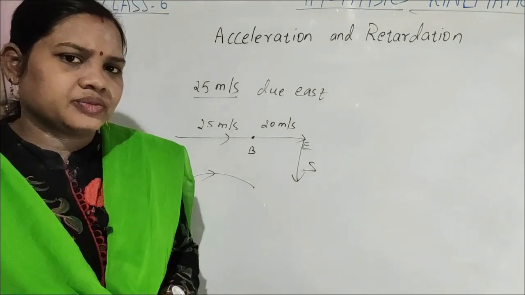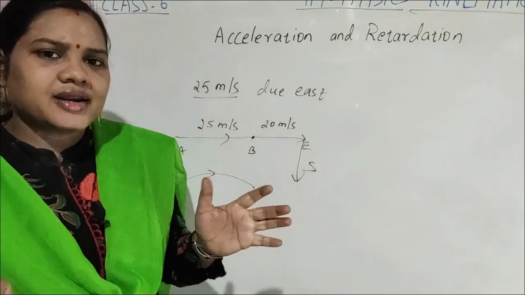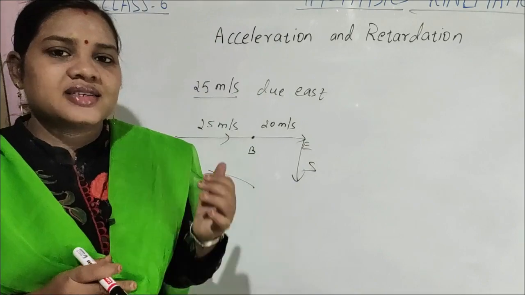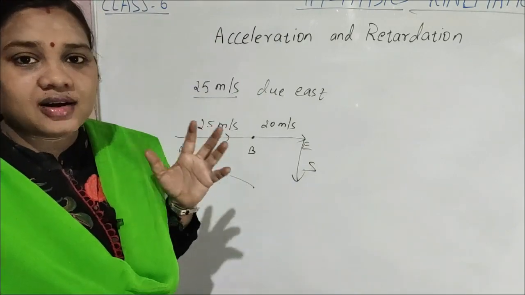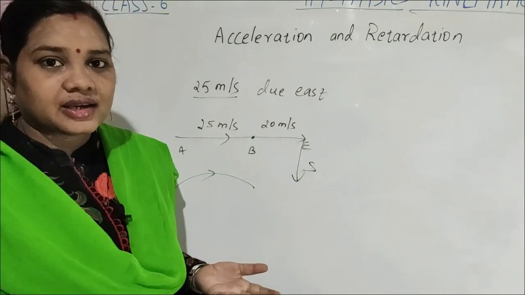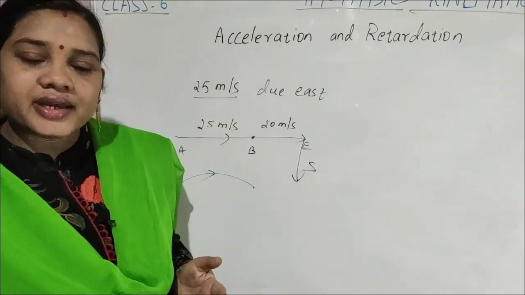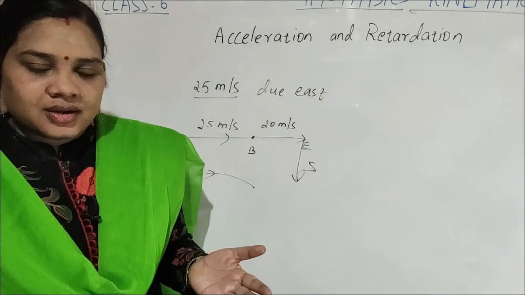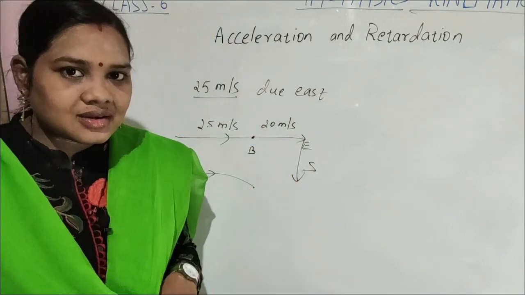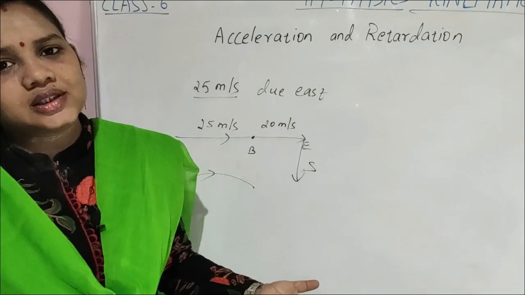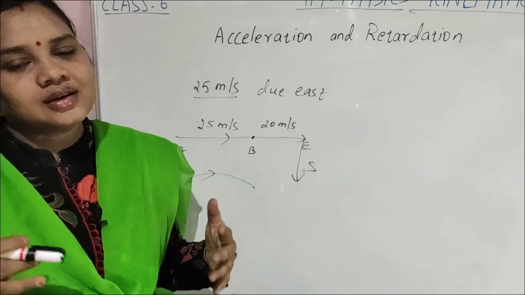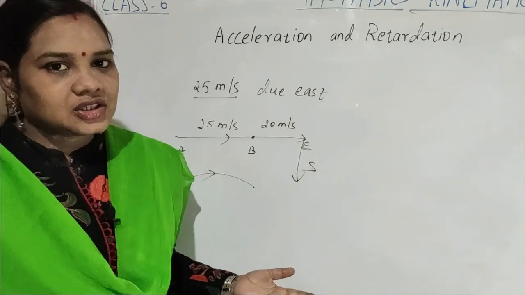So overall, whenever we move, it is not necessary that we maintain the same velocity. Sometimes the magnitude changes, the velocity of the body increases or decreases, sometimes the direction changes, sometimes both the magnitude and direction change.